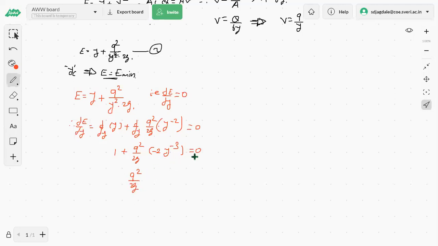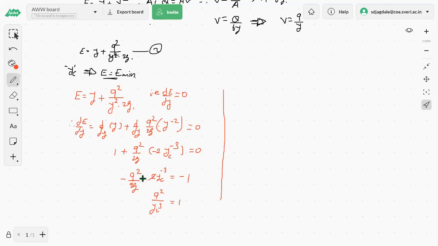Now we are equating to 0, so I would like to write here yc, critical flow depth. So minus q square by 2g into 2yc raised to minus 3 is equal to minus 1. I have taken this 1 to this side. Here this 2 and 2 will get cancelled. Minus minus will become plus. That is q square divided by yc cube is equal to 1.